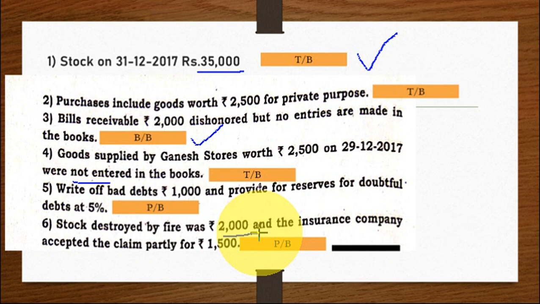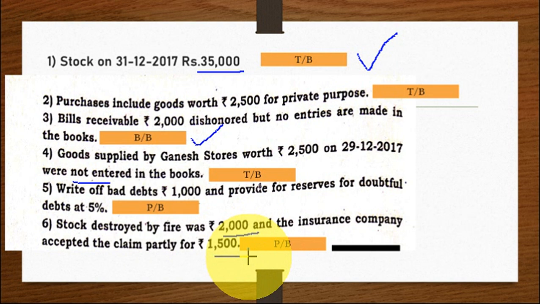So 2,000 will appear in two places, that is one in the trading account, one in the profit and loss account. So what about 1,500? 2,000 minus 1,500, we are taking the loss here in the profit and loss account.